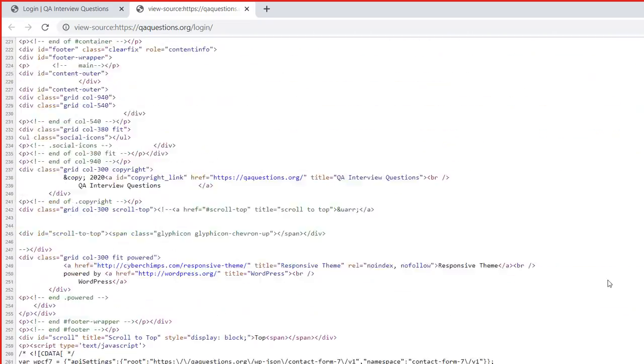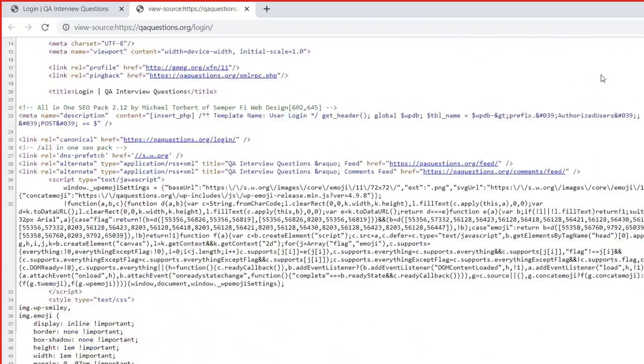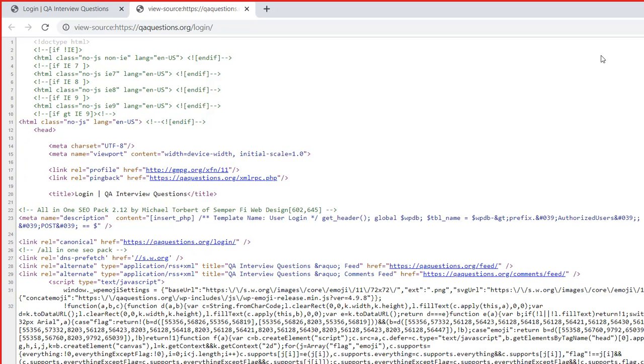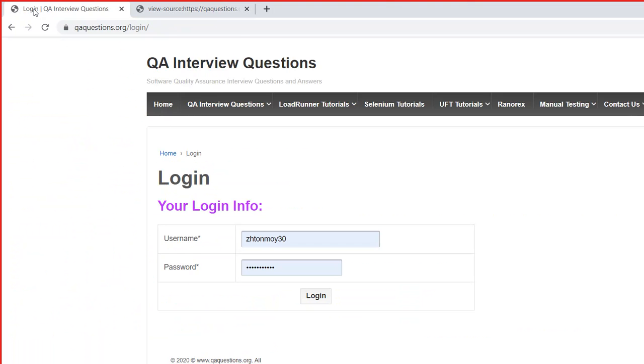Luckily, we do not have to write all of this code. As a software tester, we do not have to write this software code. We do not have to understand their software programming, or how they have written the code. What we have to do, as a software tester, is we will get this URL. We will be coming here.